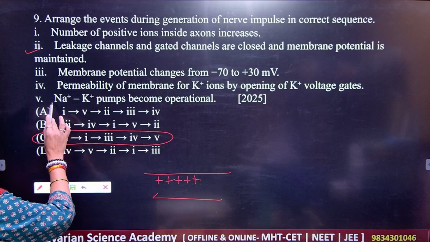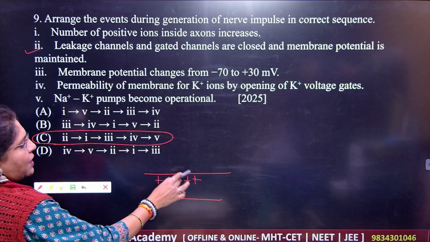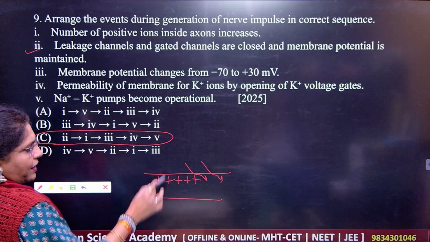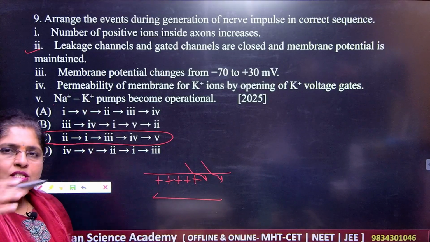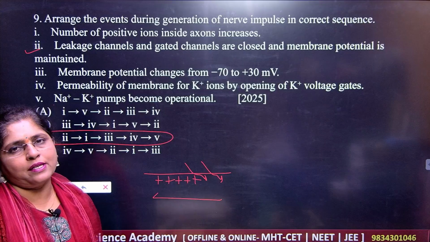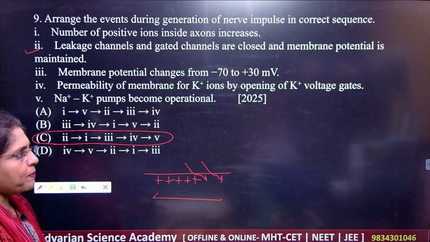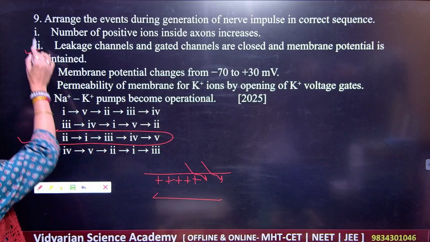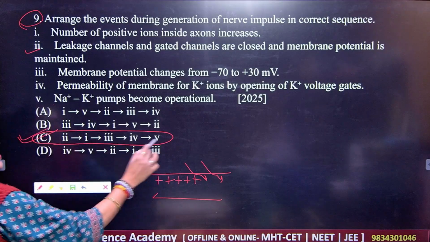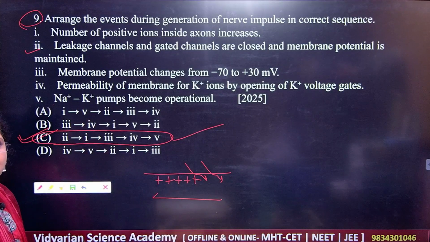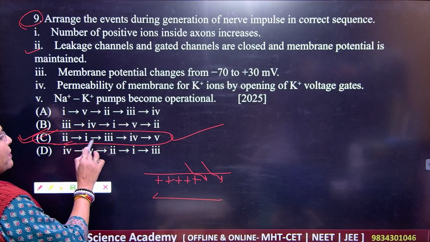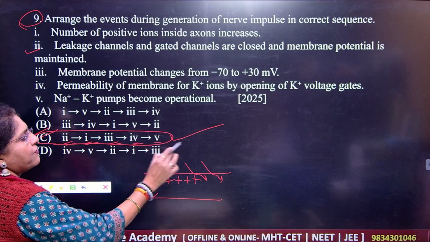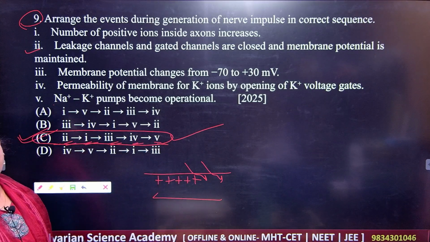And last is the sodium potassium pumps. These are going to be active, right? And you have the transmission of the impulse through the axon, through the nerve fiber. So please students note down that for question number 9 we have C. C is the correct option. The perfect sequence is 2, 1, 3, 4 and 5.